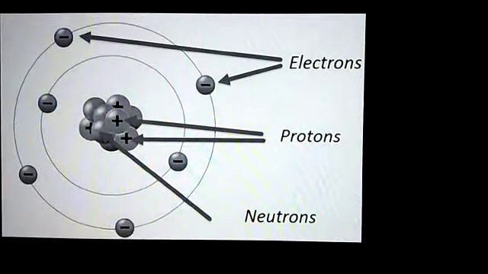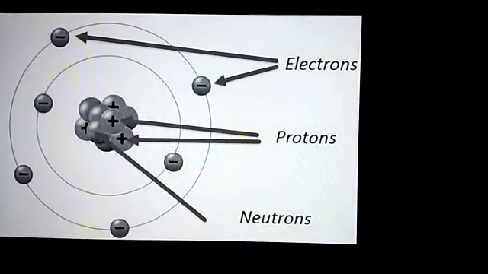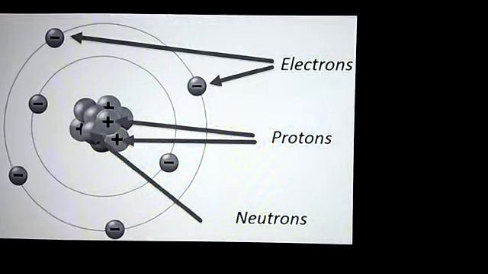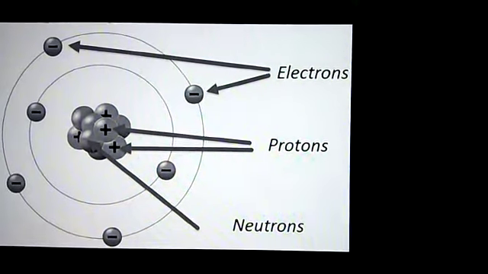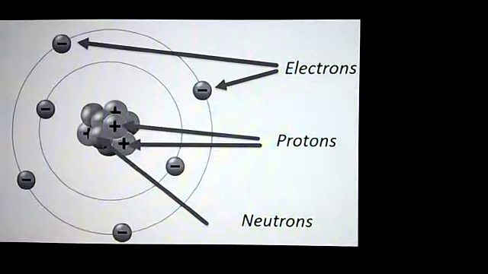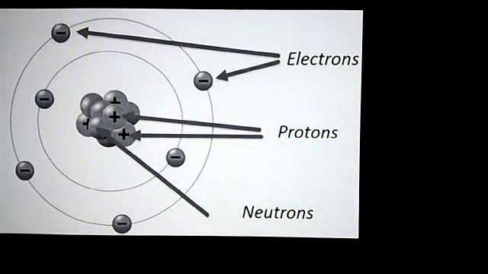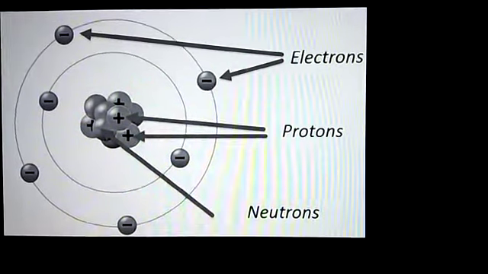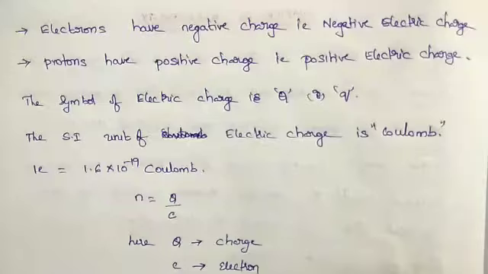How many charges are here? 6 charges. The 6 electrons are equal to the 6 protons. The protons are at the center, attracted to here, so that's why they have a nucleus. That means 6 protons and 6 neutrons together are called the nucleus.